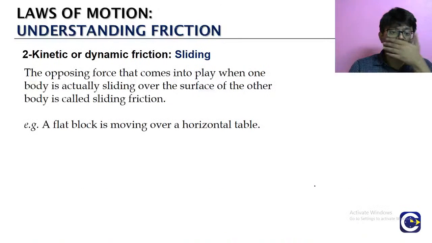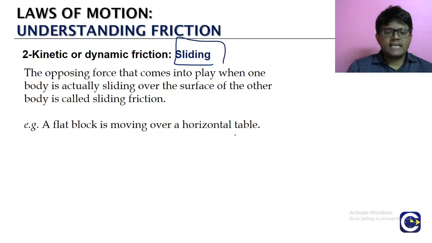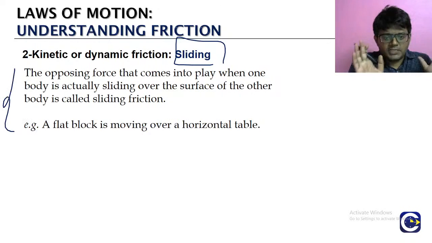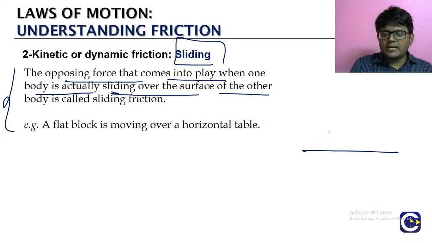Now we are going to look at kinetic friction in two ways: one is sliding friction, and the second is rolling friction. Sliding friction is what we normally think about. When we say friction, the thing we think about is sliding friction, the opposing force that comes into play when one body is sliding over another. Earlier, when we spoke about motion, this is the sliding.